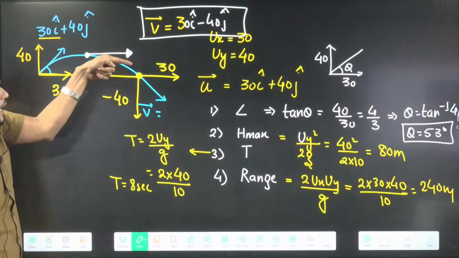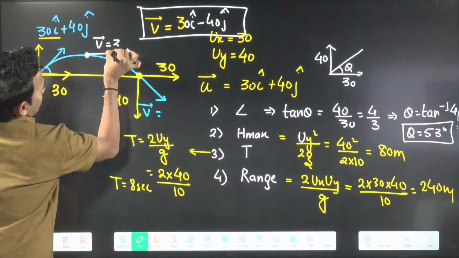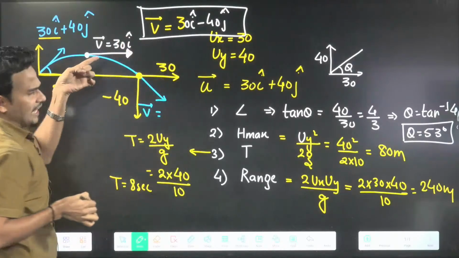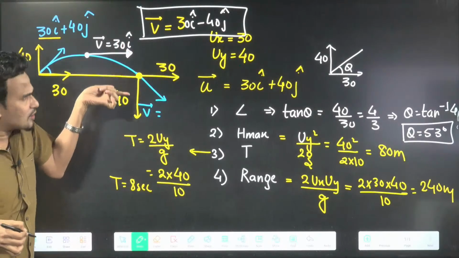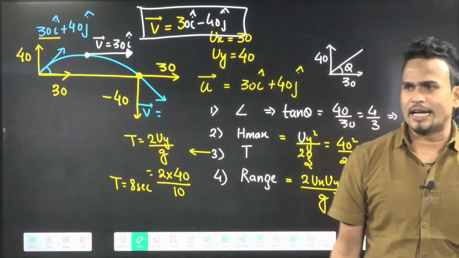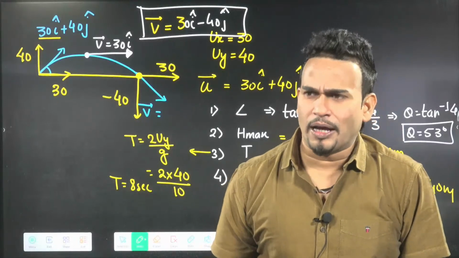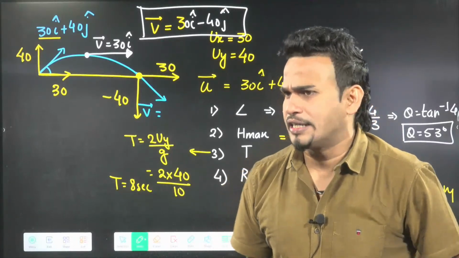The velocity at maximum height will be only 30 i cap, that is u_x, that is u cos theta. Because at maximum height, vertical velocity becomes 0, it only has horizontal velocity.